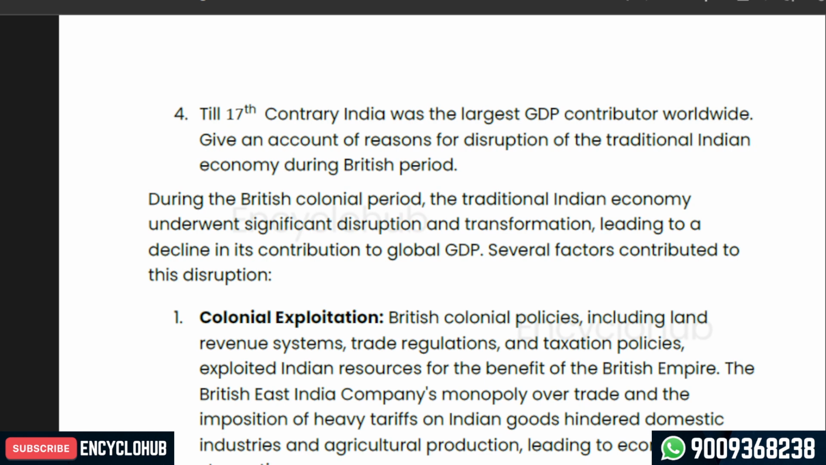This is question number 4: till the 17th century, India was the largest GDP contributor worldwide. Give an account of reasons for disruption of the traditional Indian economy during the British period. This is the question, and we have to write it within a 700 words limit.